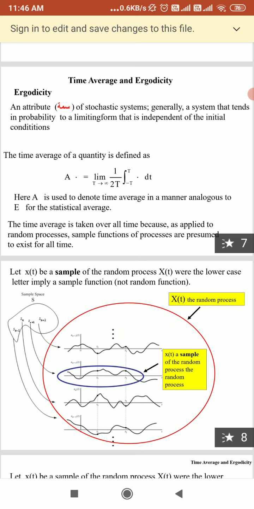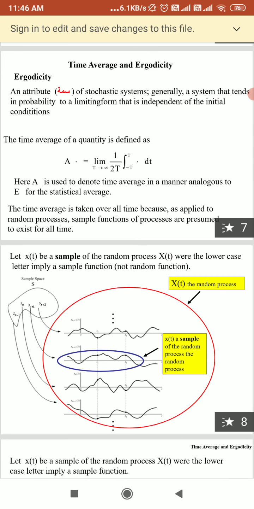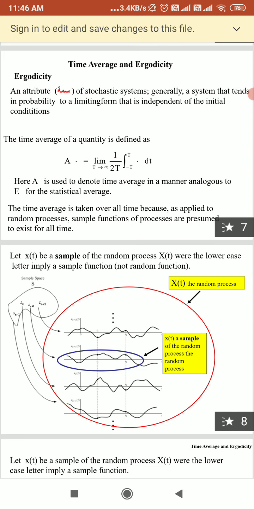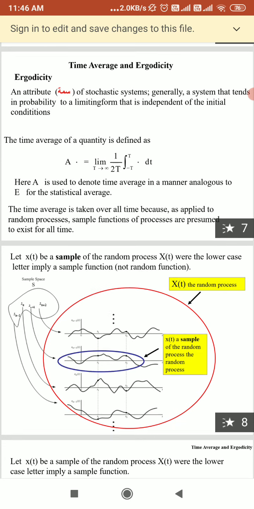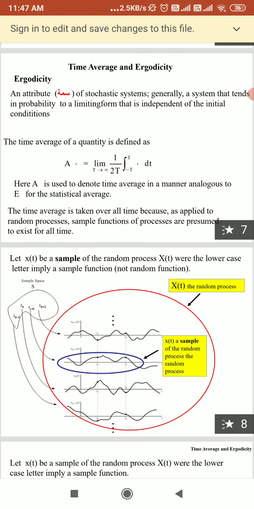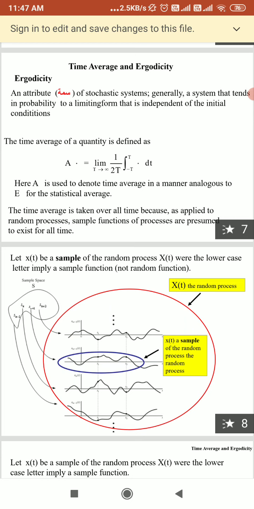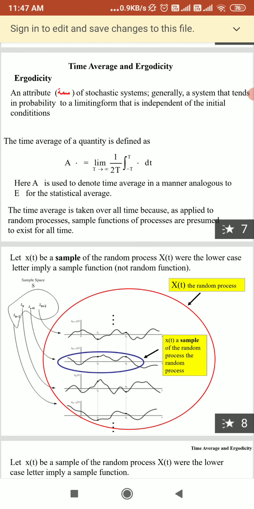An attribute of a random process is generally that the system tends in probability to a limiting form that is independent of initial conditions. The statistical averages of an ergodic process can be measured with only one sample function of the process, instead of considering a number of functions and averaging over them. Testing the ergodicity of a random process is very difficult.